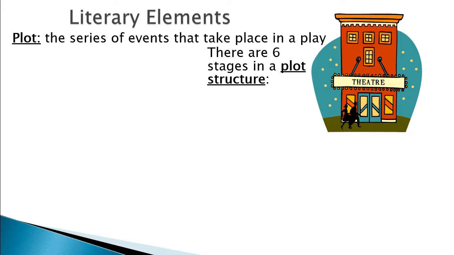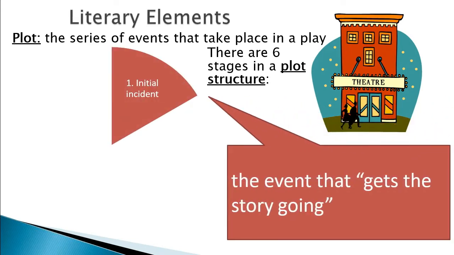Now there are 6 stages in a plot structure. Now we're going to just quickly look at them. The first one is the initial incident, which refers to the event that gets the story going. That is the first stage of plot. What are those things that the story is built upon? The event that started it all. So that is what we refer to as the initial incident.